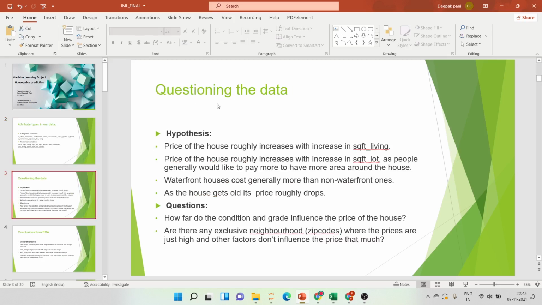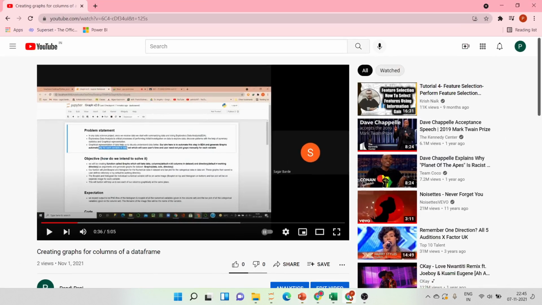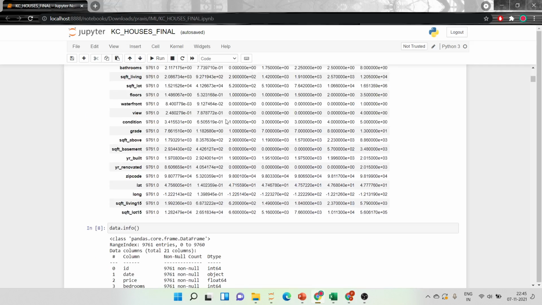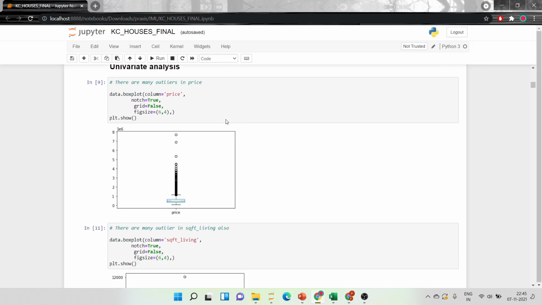Initially, in step one, we started questioning the data. We have assumed a few hypotheses. These are the hypotheses. Let me show you our Python notebook. First, I have imported the dataset, and then we started our EDA. This is our univariate analysis.